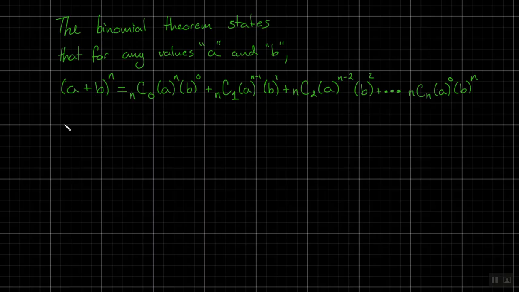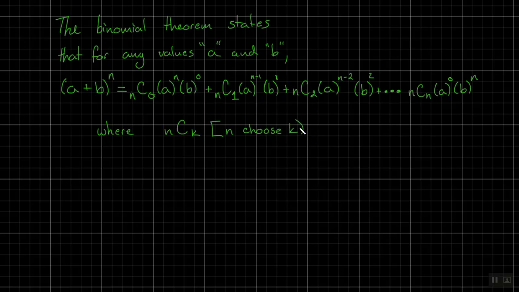Okay. This number, we're going to define this. When we write these things, nCk, and I know that we started with 0, I'm just going to say nCk. This thing right here, and I'm just going to put it in parentheses, is read as n choose k.